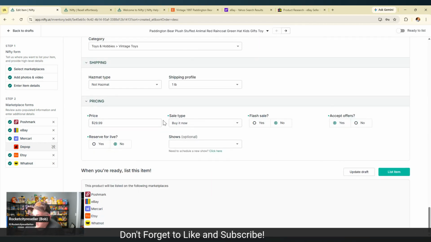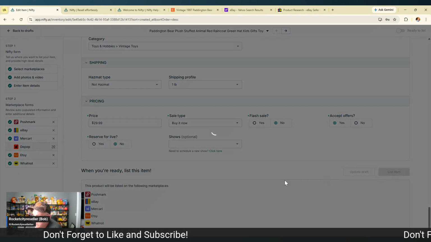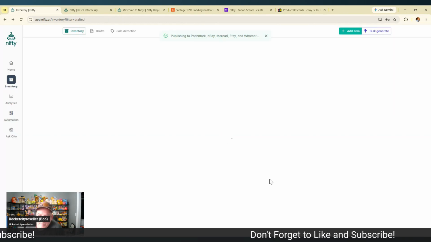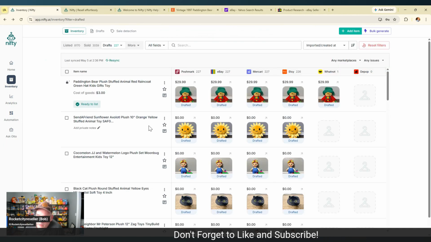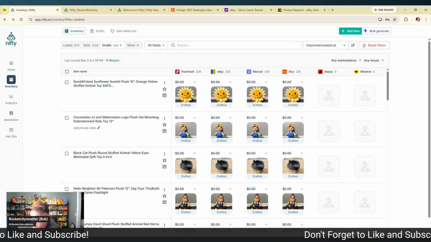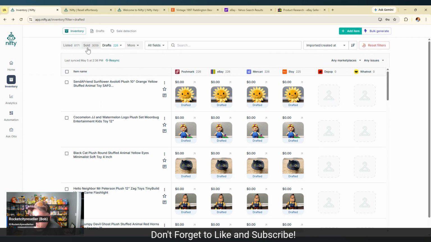So now that we have all that done, we're going to go ahead and list the item. Let's see what it does. Now we were a little slower because we're doing the kind of walkthrough with this, but as you can imagine, the more you get used to this, the faster it is. Okay, so now it's outside of drafts. We'll go back to our listed.